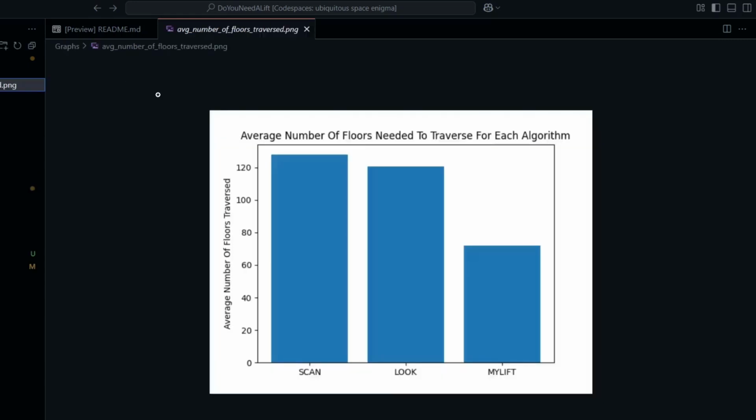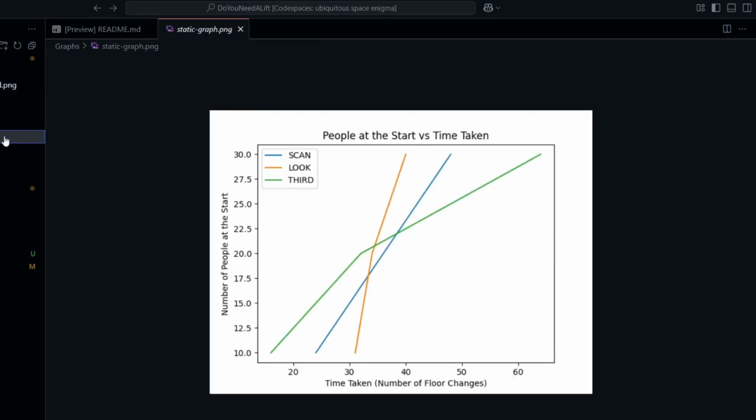So from this graph we can derive that the average number of floors needed to traverse for each algorithm is kind of similar for the SCAN and LOOK, but significantly lower for the MyLift algorithm. We also know that the average time for each person to move to their floor is significantly larger in the MyLift algorithm. We can also see with the line graphs that the MyLift algorithm grows significantly faster than the other 2 algorithms.